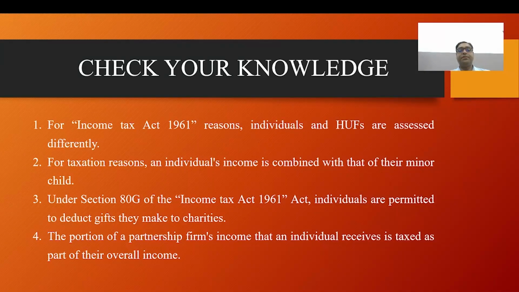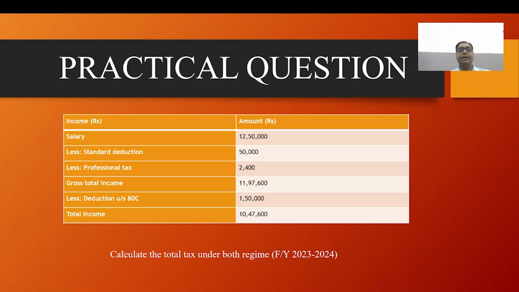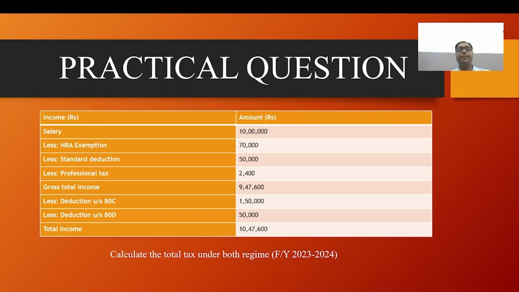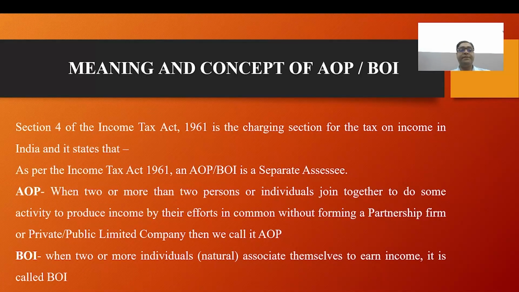After the knowledge check and some practical problems, now we will start with AOP and BOI. What is the meaning as per Income Tax Act Section 4? Now we are discussing the concept of a person, AOP, and Section 4 of the Income Tax Act.